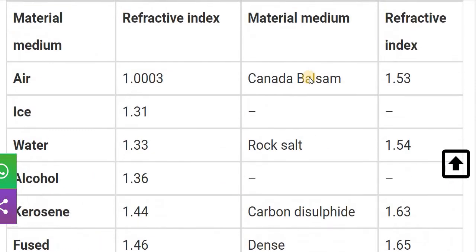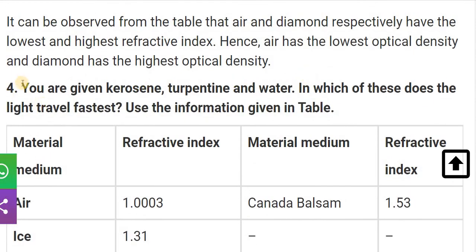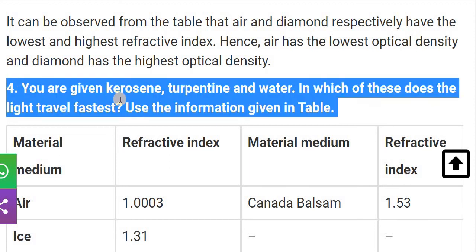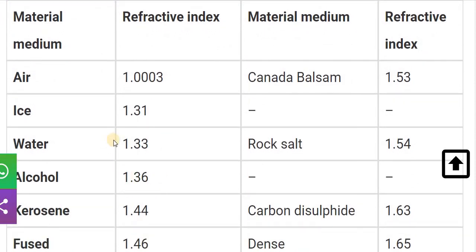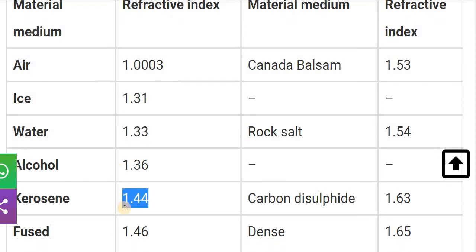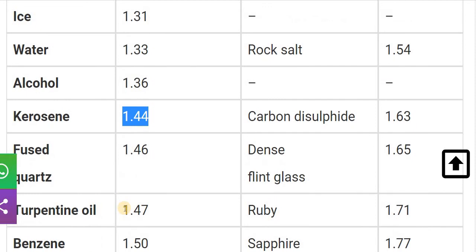Let's see one more time. The question is, you are given kerosene, turpentine and water. In which of these does the light travel fastest? Use the information given in the table. First of all, we have to see the refractive index of these three things. Water possesses a 1.33 refractive index. Kerosene possesses 1.44, while turpentine possesses 1.47.